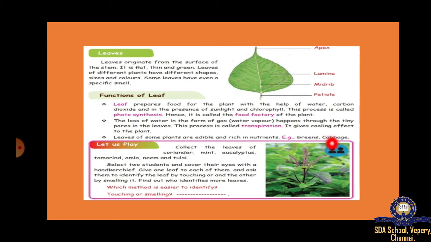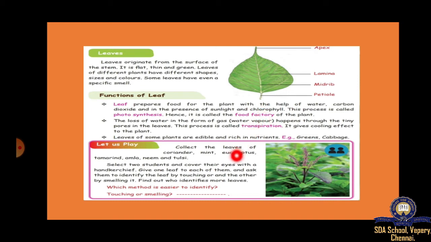That kirai, greens, cabbage, these all are leaves and these are edible, which we can eat, and which are rich in nutrients also, very good in nutrients, vitamins. So functions of leaves, two functions we'll see: photosynthesis, preparing food; transpiration, loss of water in the form of water vapor. So two main, very important functions. Even in the higher classes you have to read this.